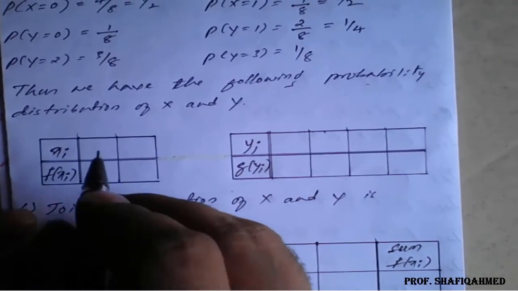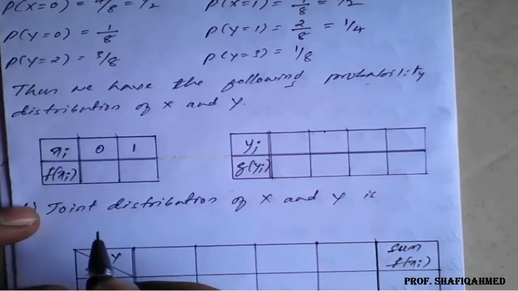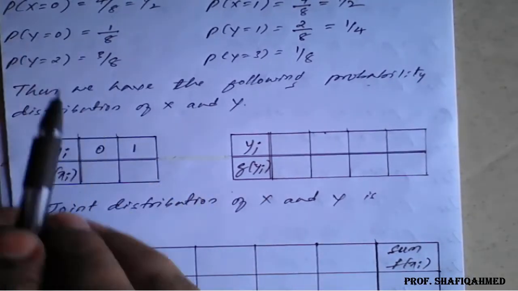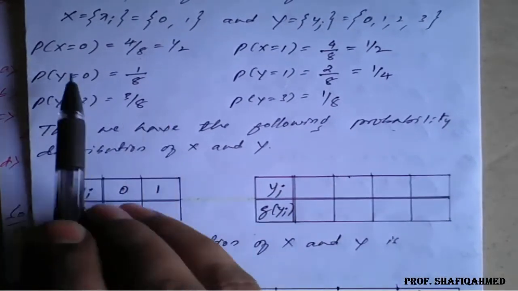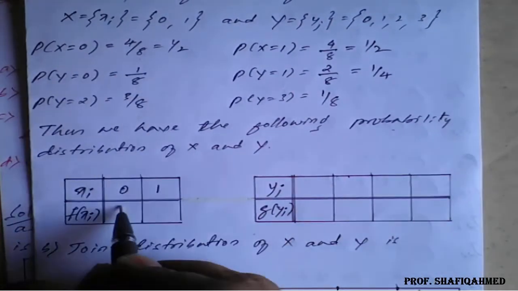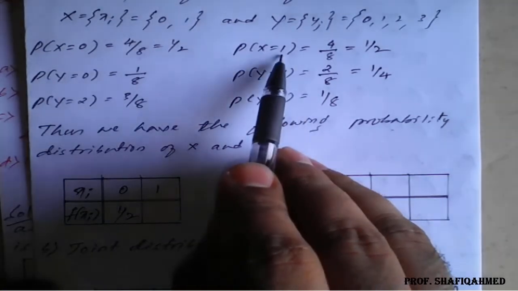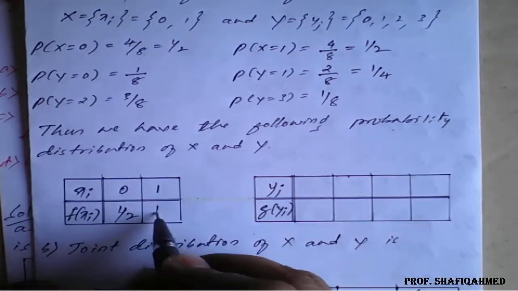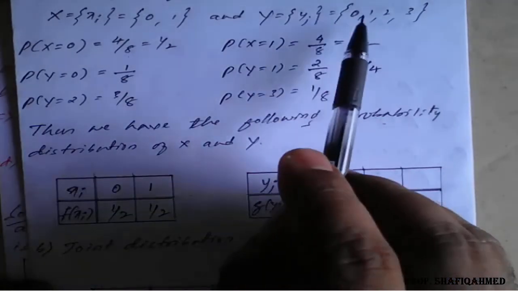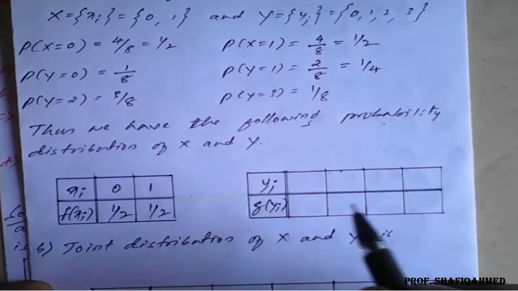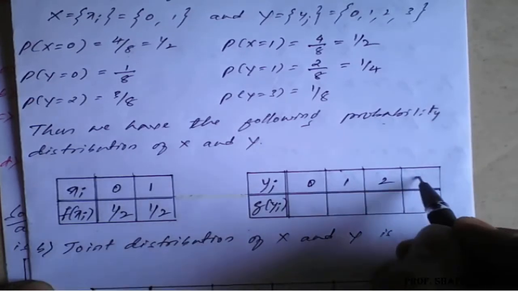So x takes the values what here? 0, 1. So when x is 0, it is 1 by 2. When x is 1, it is 1 by 2. Similarly, y takes the values 0, 1, 2, 3.